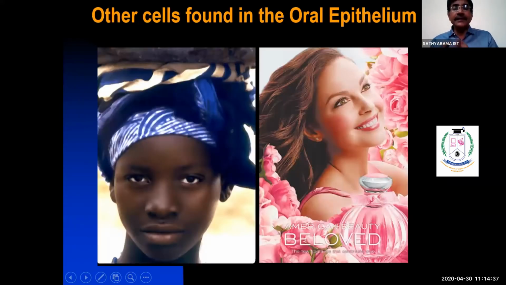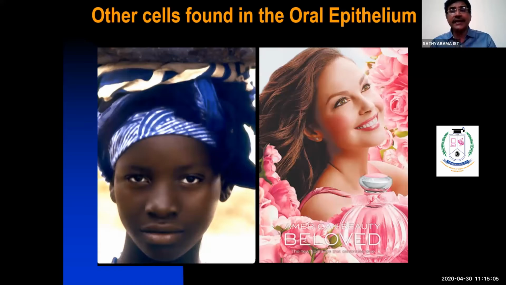As I said in the last class, you have three different types of cells in the non-keratinocytes, which are also called clear cells. Why are they called clear cells? Because they do not undergo the process of keratinization. For keratinization you need keratin, especially cytokeratin, which is an intermediate filament.